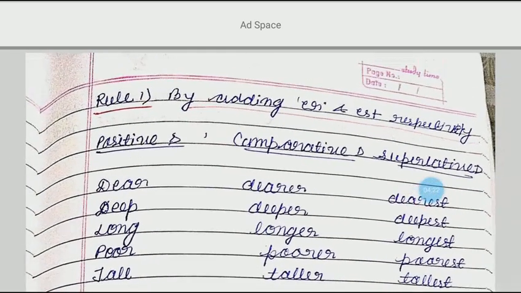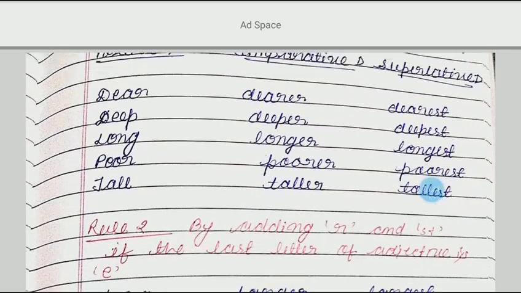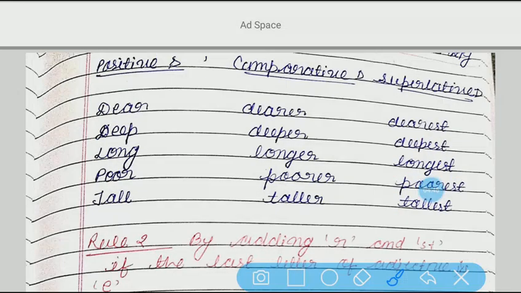By adding ER and EST respectively. That means when we add ER, it will become what? Comparative degree, and when we add EST at the end of the adjective, that means at the end of the positive degree, then we can make superlative degree. For example, see here, dear. We have added ER here.